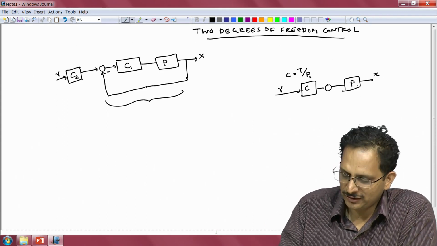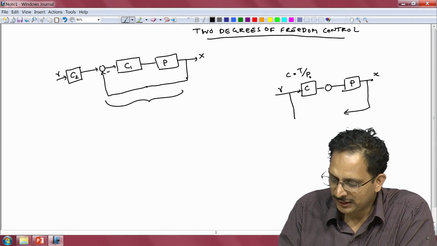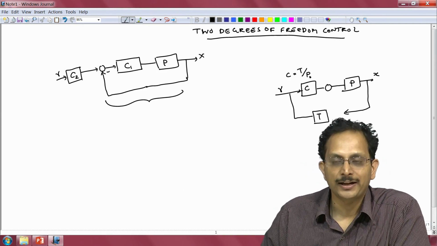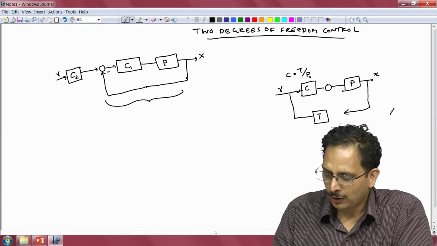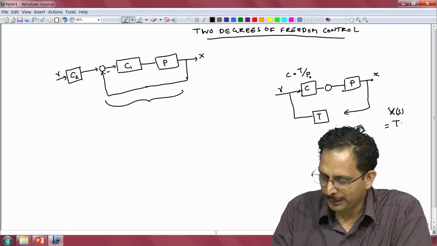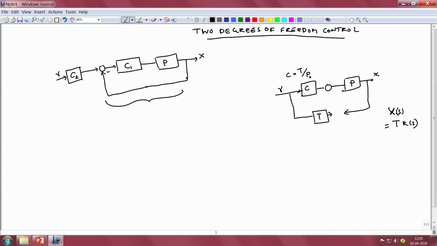Now what is done in this case is we take the output X and compare it with T times R. Remember that if the plant P had the exact same model as P naught, then X of S will be equal to T times R of S. Therefore, in the absence of uncertainty in the plant model, T times R will be exactly equal to X. So, if you were to take the difference between these two, this difference will actually be 0.